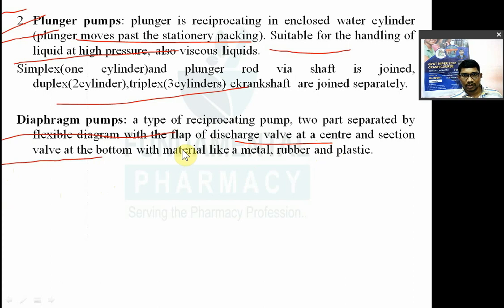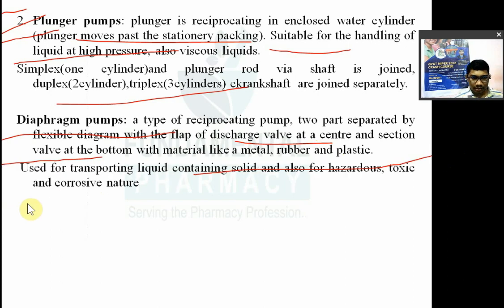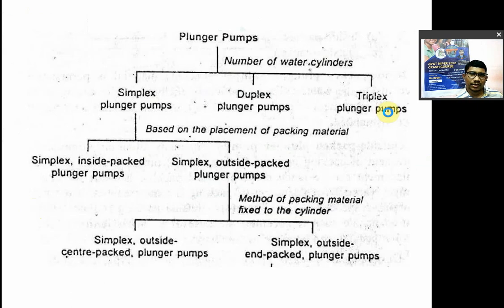The discharge valve will be on top, the suction valve at the bottom. The material is rubber, metal or plastic. Diaphragm pumps are used for transportation of liquid containing solids, and also for hazardous, toxic and carcinogenic chemicals.